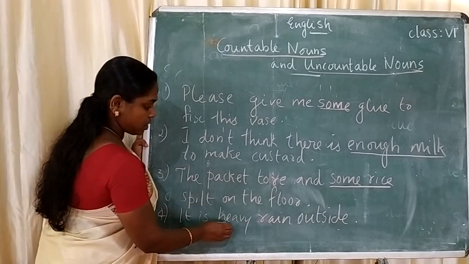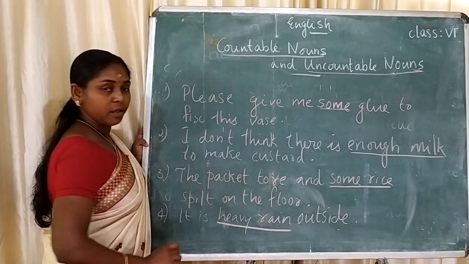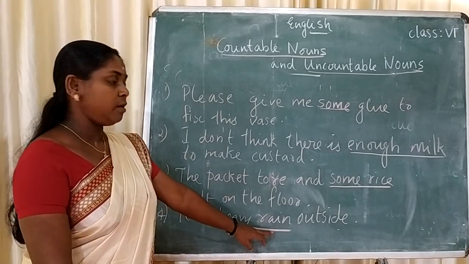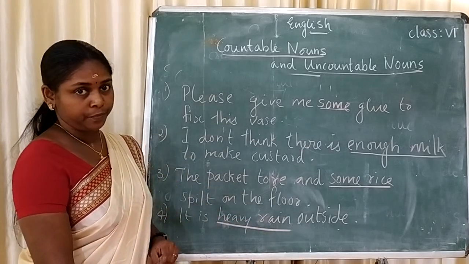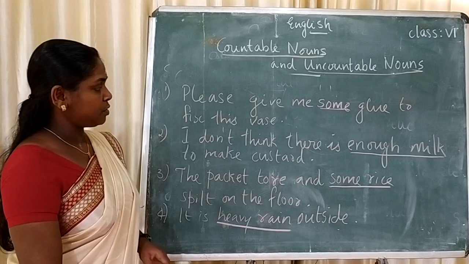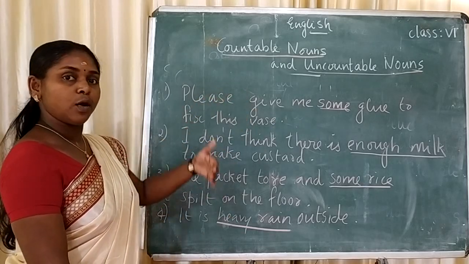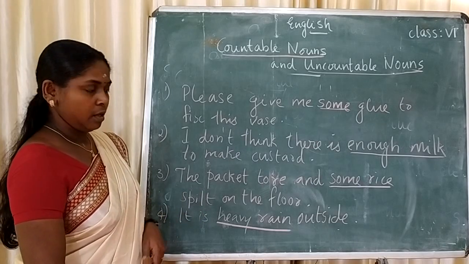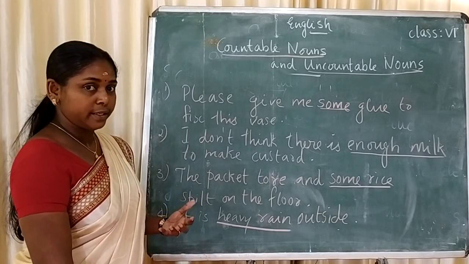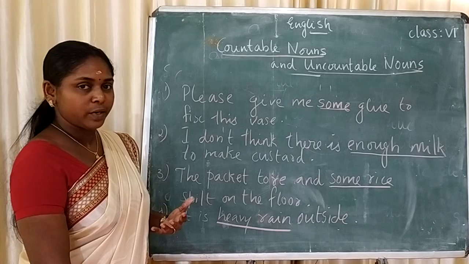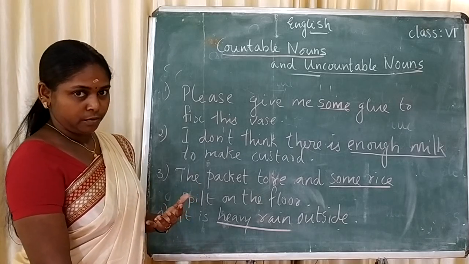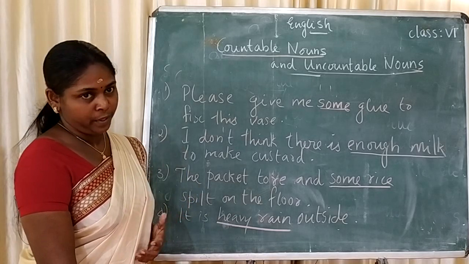So we can use the word heavy with the uncountable noun rain. So clear? So these are some examples for the uncountable nouns. Countable nouns we have already studied in lower classes. It's very clear to you because we can take the number.